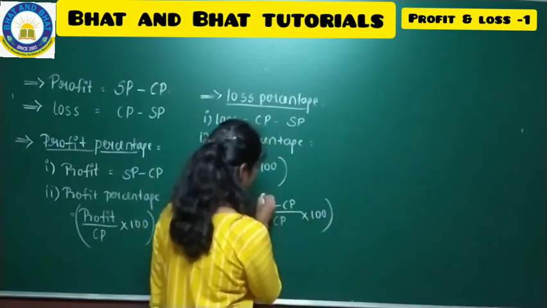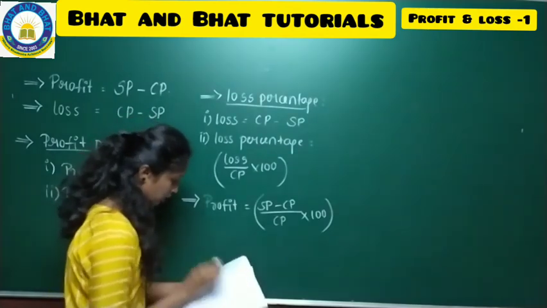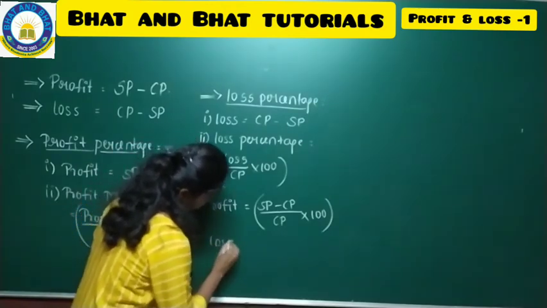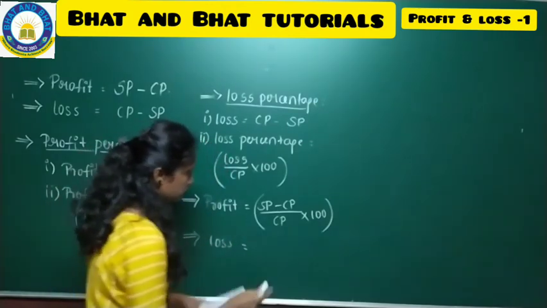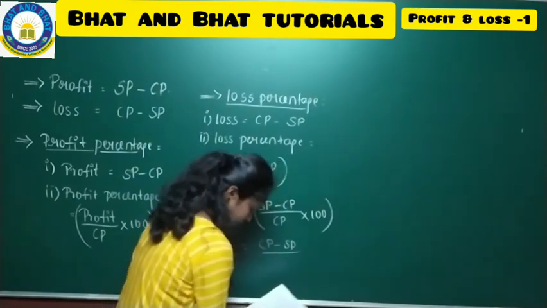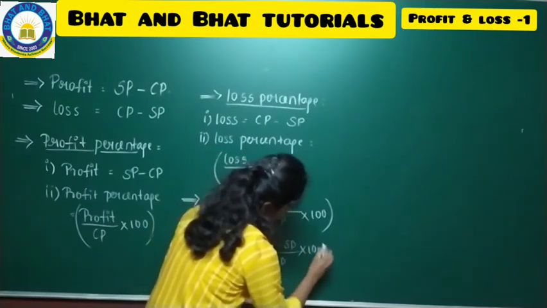I'll tell you when we have to make use of these formulas. You can just take down. And to find loss, we have one more, where loss is equal to CP minus SP divided by CP into 100.